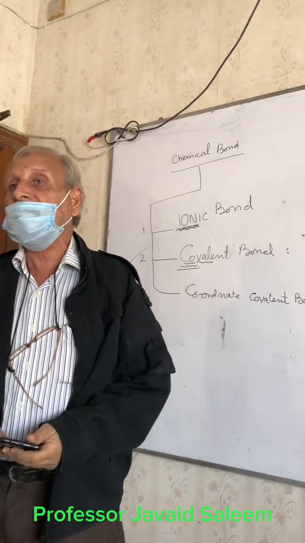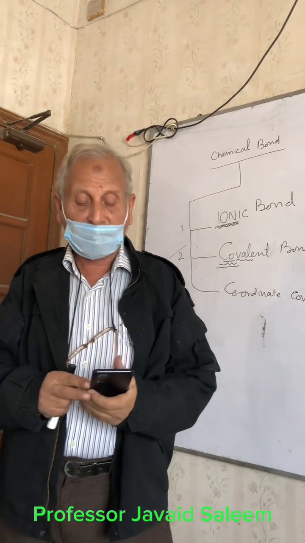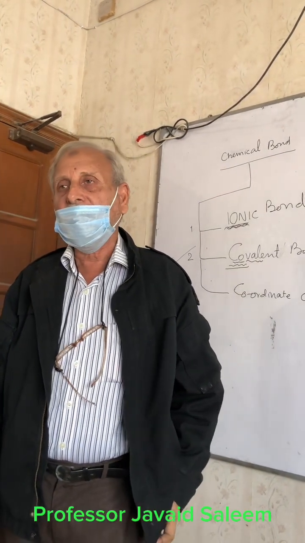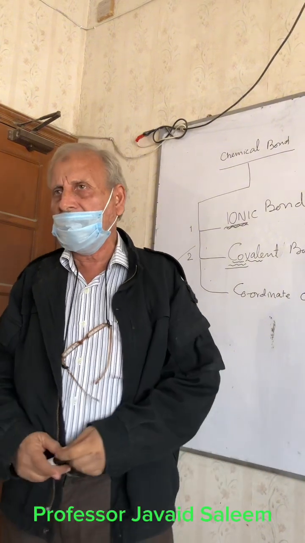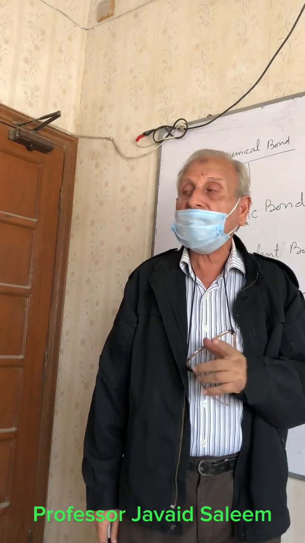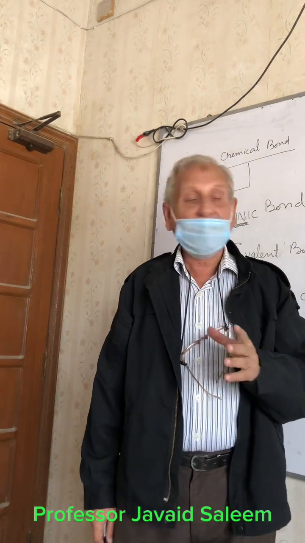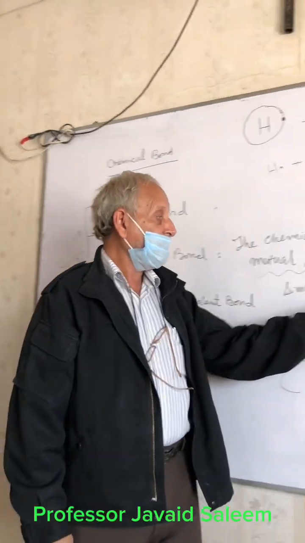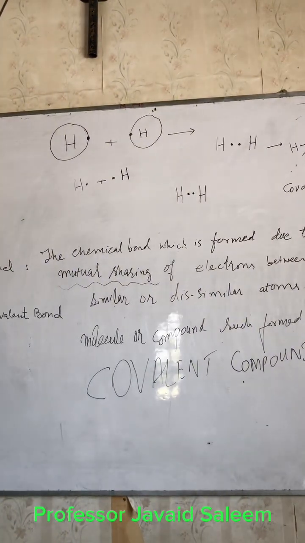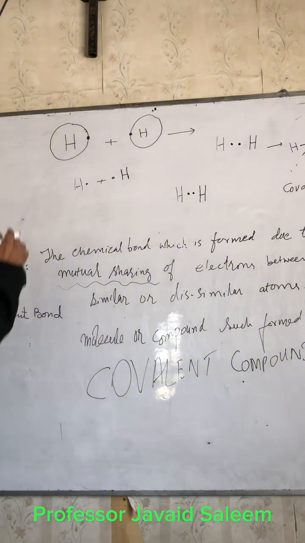And now, if we have sufficient time, we'll talk very briefly about those atoms which are not similar but dissimilar. I can quote an example right now.